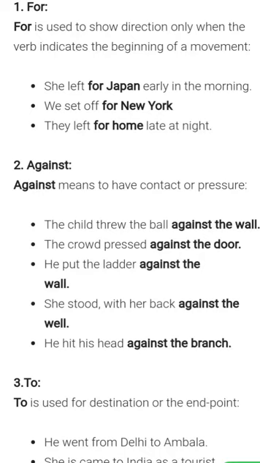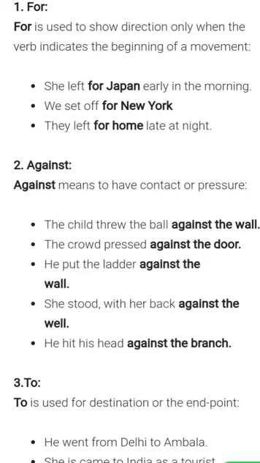For is used to show direction only when the verb indicates the beginning of a movement. For example, she left for Japan early in the morning. We set off for New York. They left for home late at night.